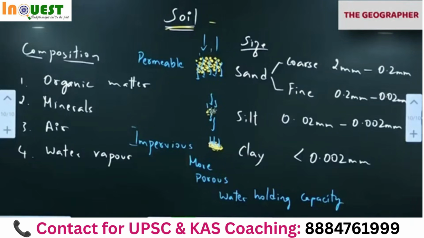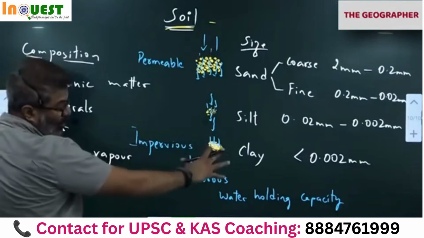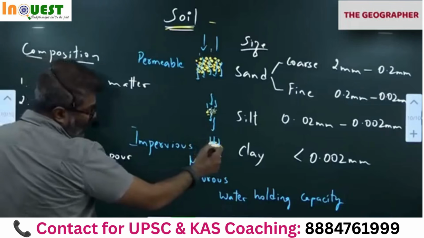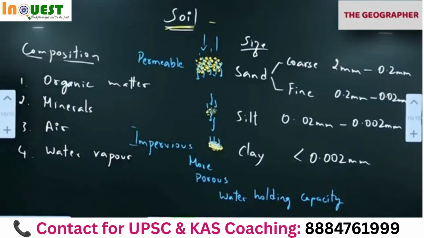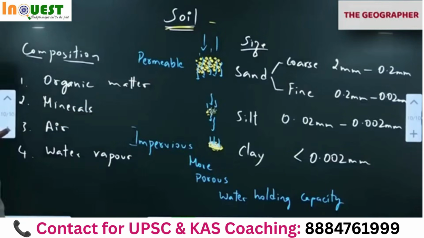So sand is highly permeable. Clay is impervious to water. Clay has more porous spaces than the rest, so it can hold moisture in large quantity. Small porous spaces that you can't see. Inside, there are so many porous spaces we will not be able to see. So please remember this. So this is one part.